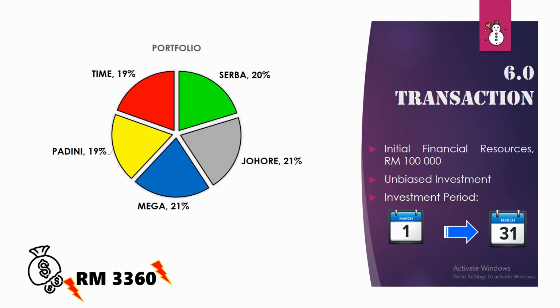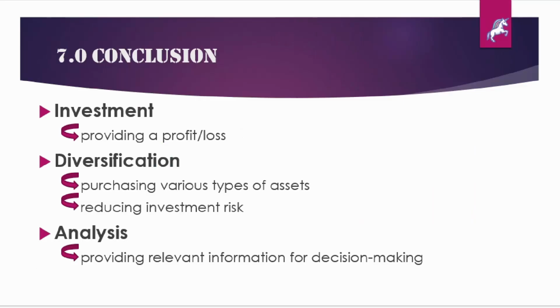Initially, in the transaction section, 100,000 ringgit has been invested separately and fairly into the 5 stocks. For our project, the investment period is from the 1st of March to the end of March. During the period, 20 transactions have been done, and the total loss is 3,360 ringgit. In conclusion, investment may provide profit or loss. Even though we analyze the stock before investing, we faced a loss at the end due to the uncertainties that happened this year. Thus, diversification is important to reduce the risk and minimize the loss.